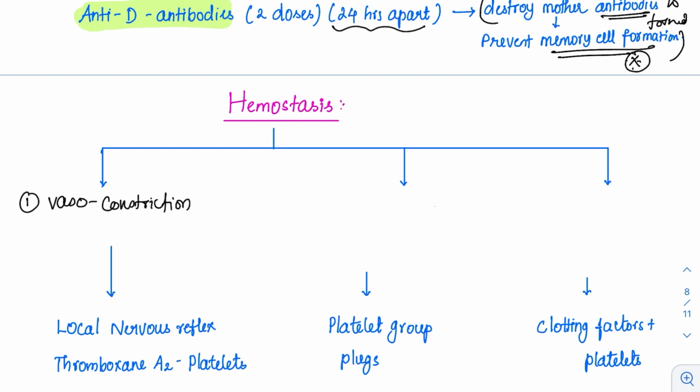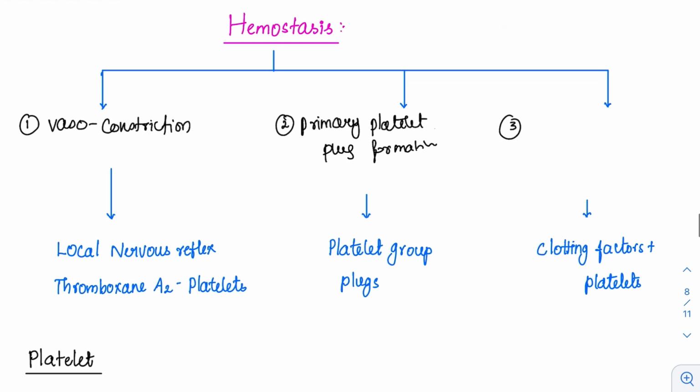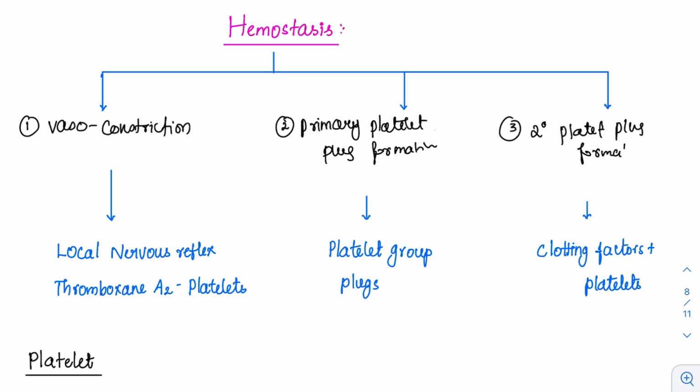Then the second one is primary platelet plug formation. And the third event, since primary is there, then there should be something called secondary platelet plug formation. So all these three events happen during the injury.